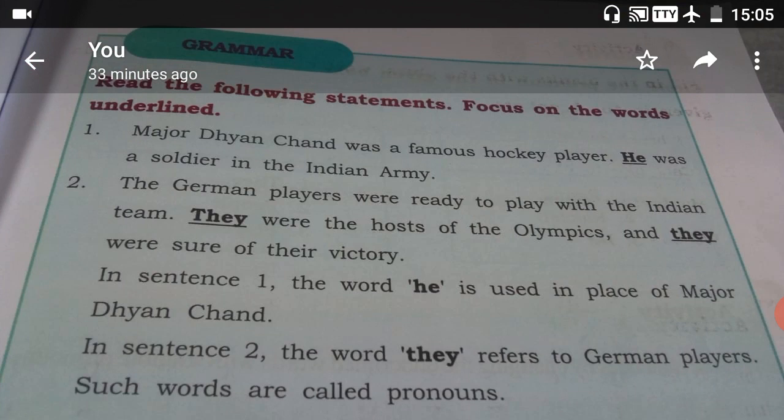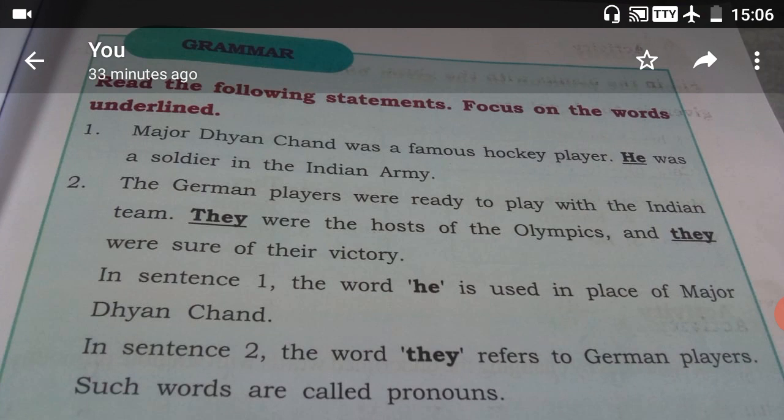Okay, let's move on to the next activity called grammar. All of you listen carefully. Read the following statements. Focus on the words underlined. First sentence: Major Dhyan Chand was a famous hockey player. He was a soldier in the Indian Army. What they have done, they underline the word he.